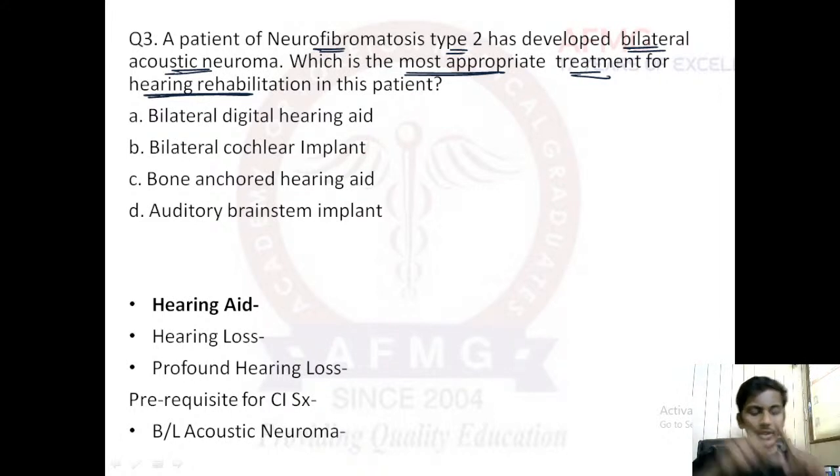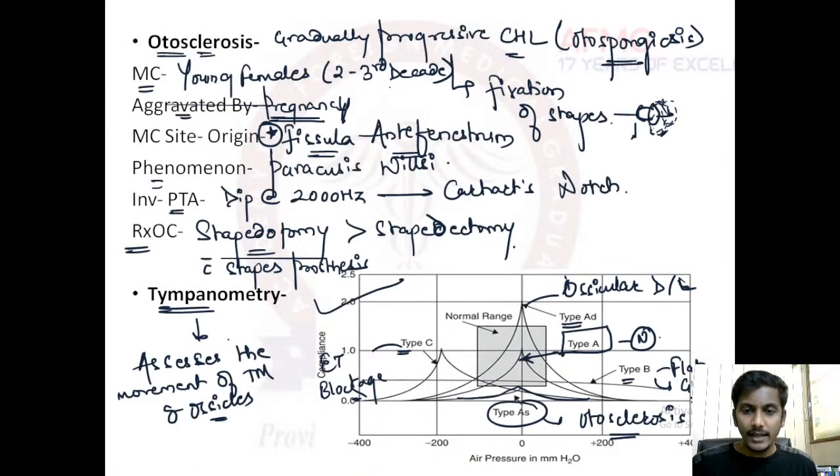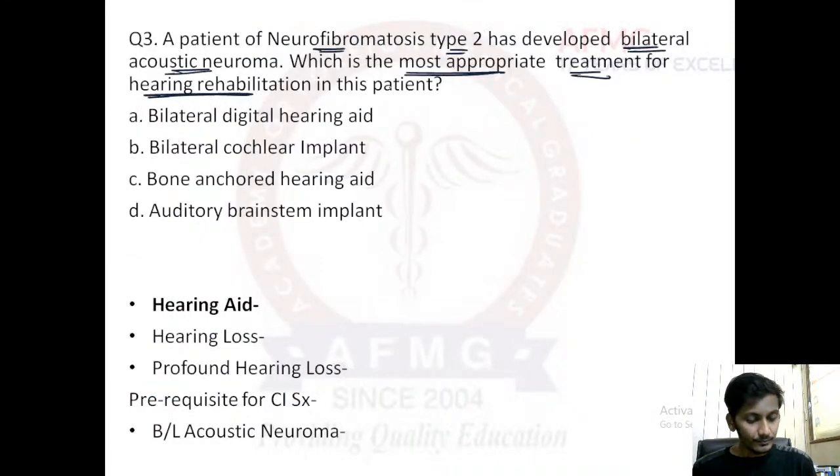That square was for the normal hearing range. If the patient falls within that square, guys, the patient is considered normal. Above it and beneath it, it is abnormal. So anybody? Please try to answer this question. Let's discuss it first, and then I hope you will answer it better.